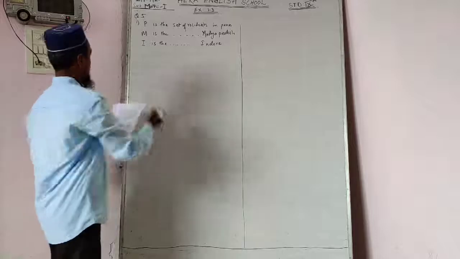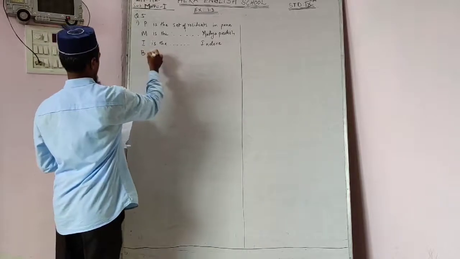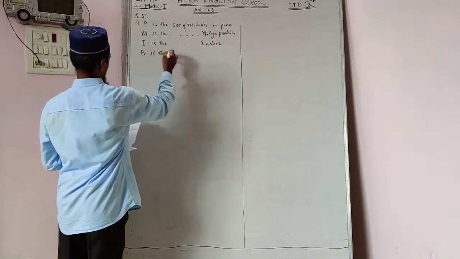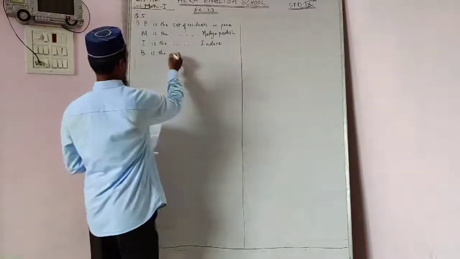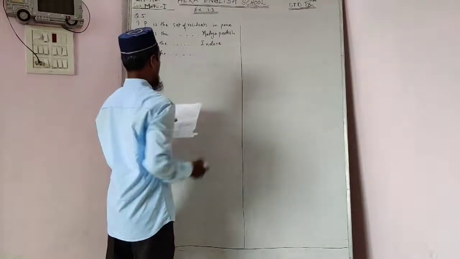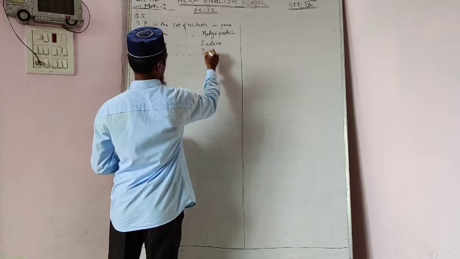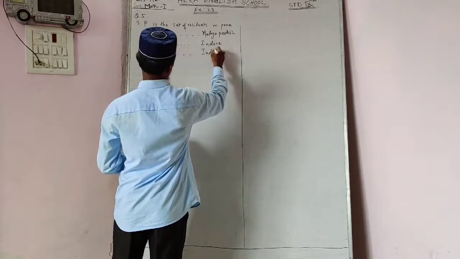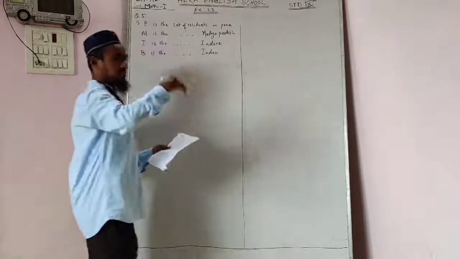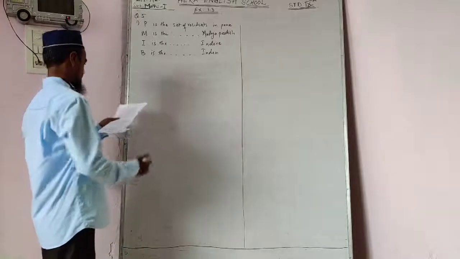Now next we have B, the set of residents in India, our country India, meaning all the states belonging to India.